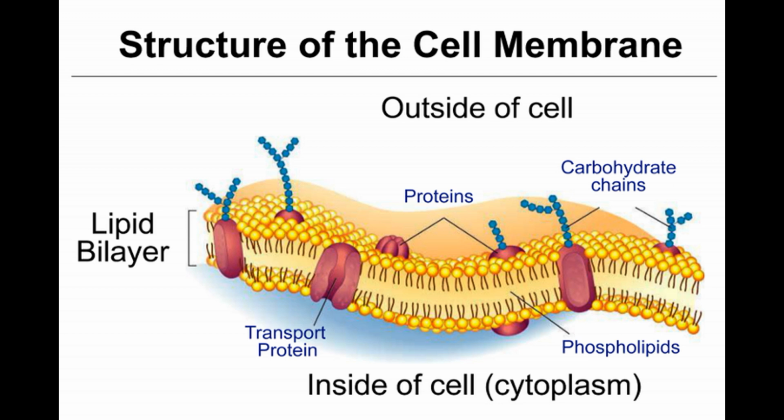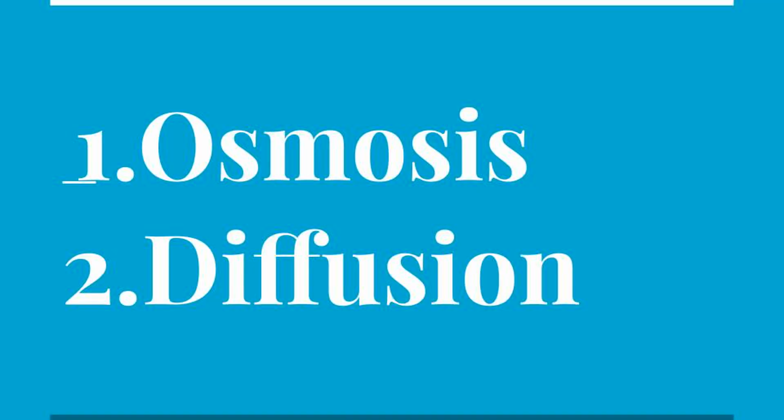So understanding how the substances pass across the cell membrane is the point of discussion in this topic. What are the two main processes that help in transport of substances across the cell membrane? The first one is osmosis, and the second one is diffusion. These are the two processes which help the substances cross the cell membrane and reach the site of action.